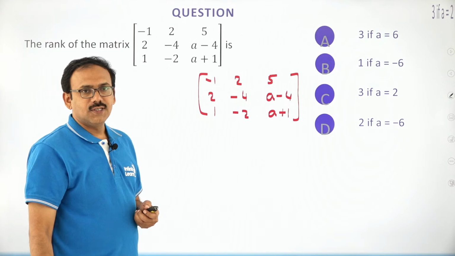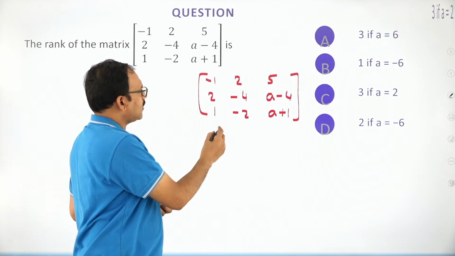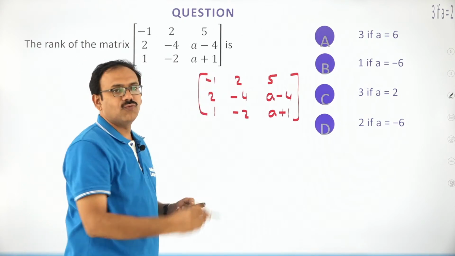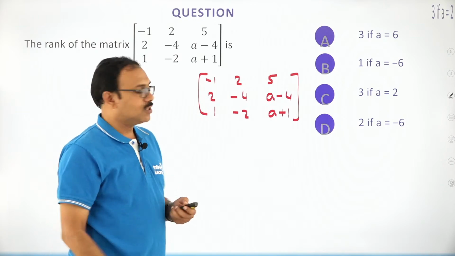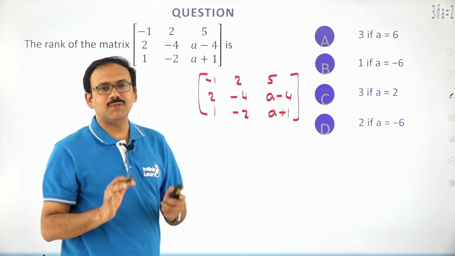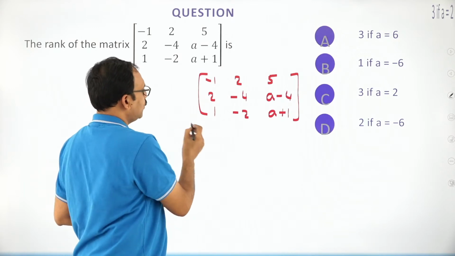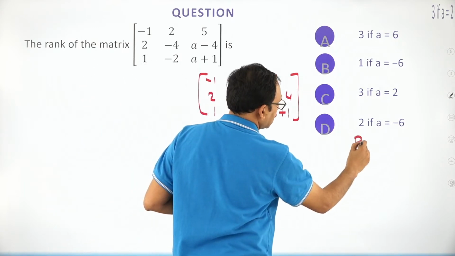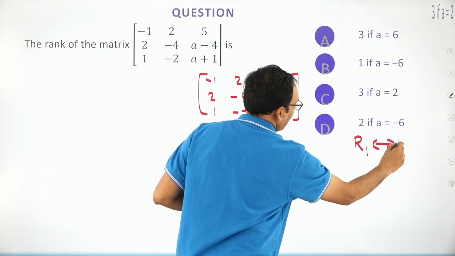Now, for easiness, I interchange 1 and 3, so that 1 comes here, which is more comfortable for me to do. So you just interchange R1 and R3.